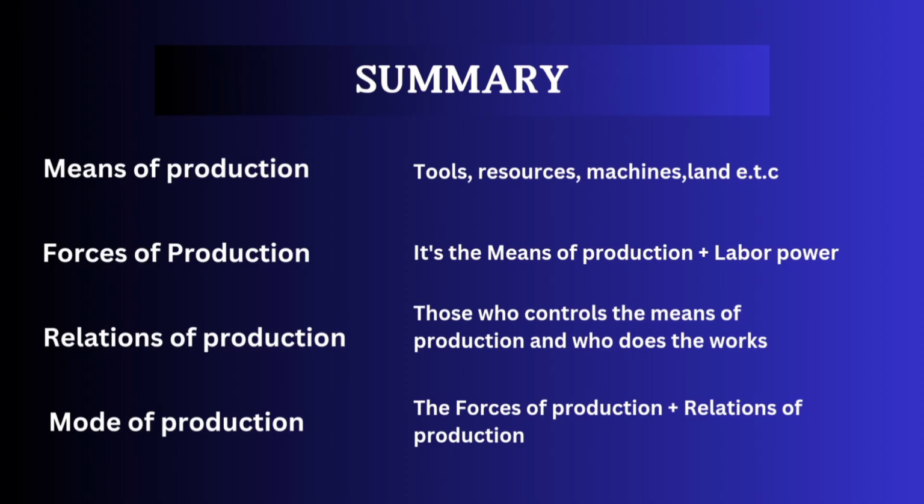And then the relations of production talks about the relationship between those who own these means of production and those who have just their labor power. And finally, the mode of production refers to the combination of these forces of production and the relations of production. This put together shapes how the system of the society operates.